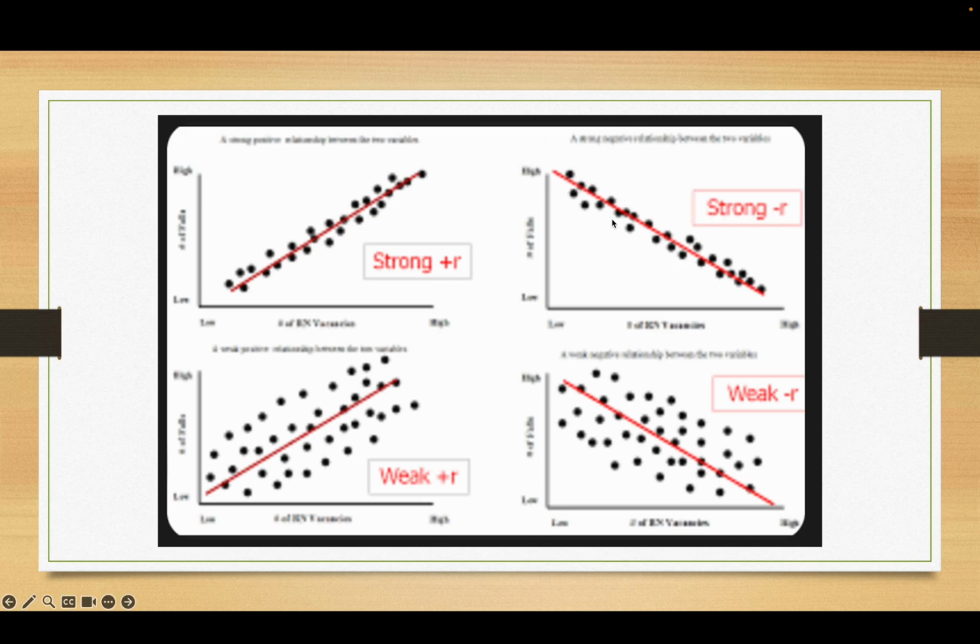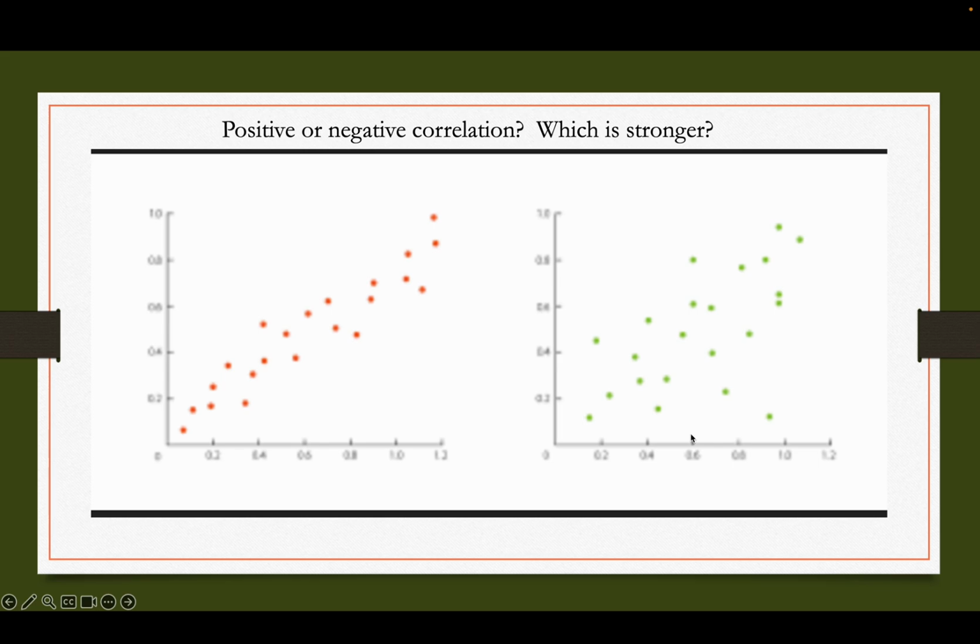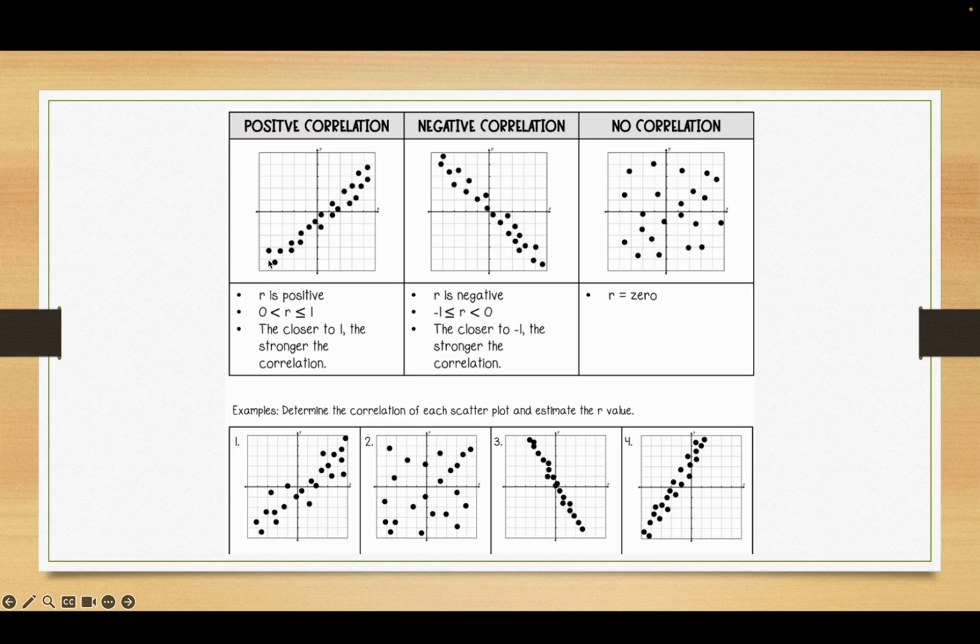Strong negative over here. Okay, that might be negative 0.9. This might be positive 0.9. This might be positive 0.4, and this over here might be negative 0.4. That's a weak correlation. All right, positive or negative for each of them, and which one is a stronger correlation? Okay, positive correlation for both, and the stronger correlation is on the left. Positive correlation, remember, goes up and to the right. Negative goes down and to the right. No correlation as they're spread out all over the place.